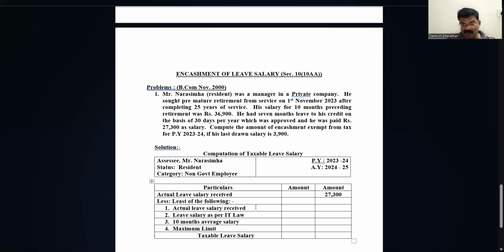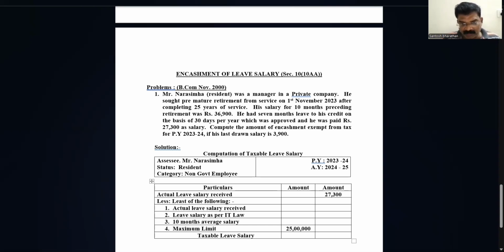Actual leave salary received, on the top what we are writing as the amount, the same we are going to write down here. Leave salary as per IT law. IT law says we need to calculate 1 year, 1 month leave. So for 25 years in the problem, we consider it as 25 months leave. 10 months average salary, which they have given in the problem, we will write that. But maximum limit 25 lakh.